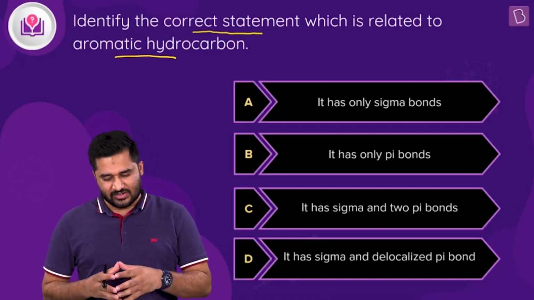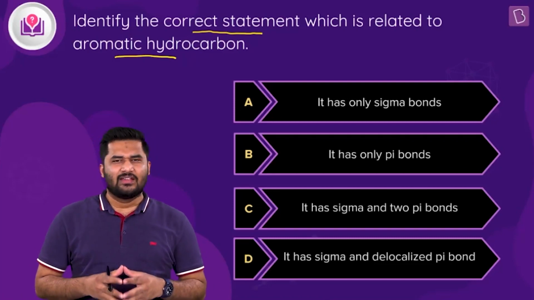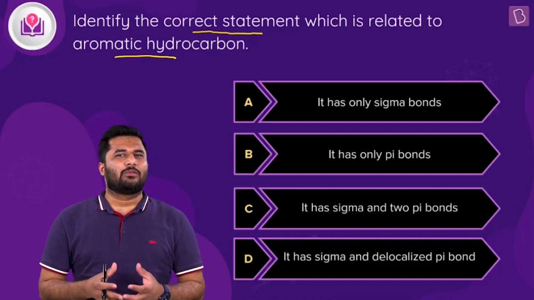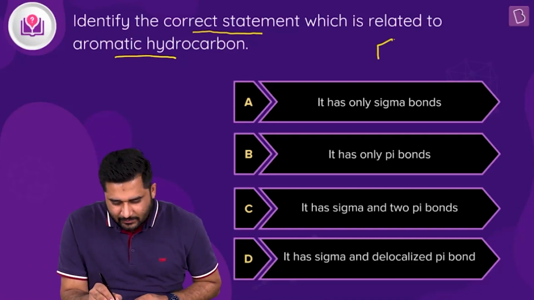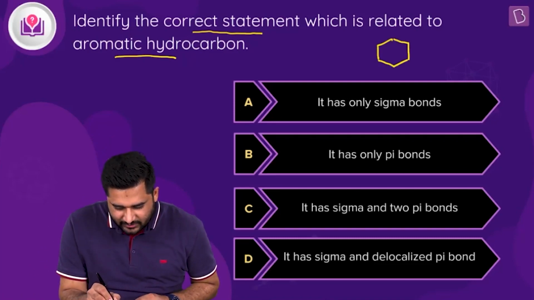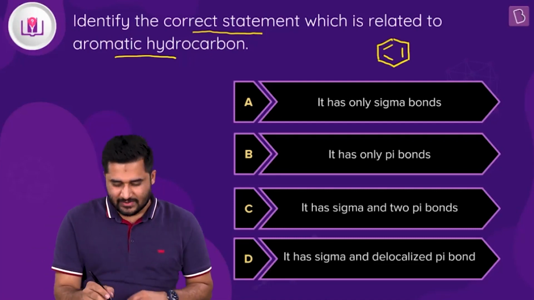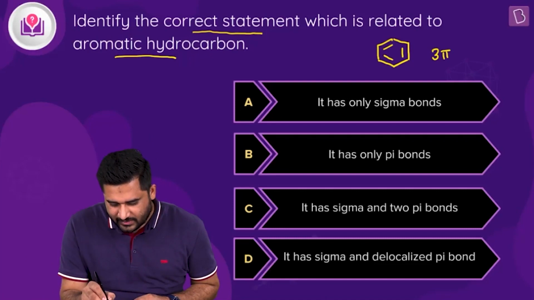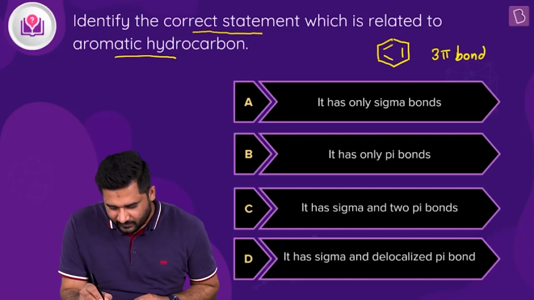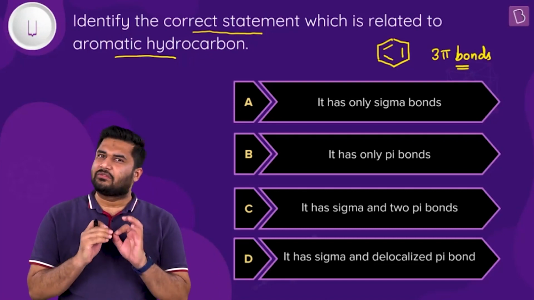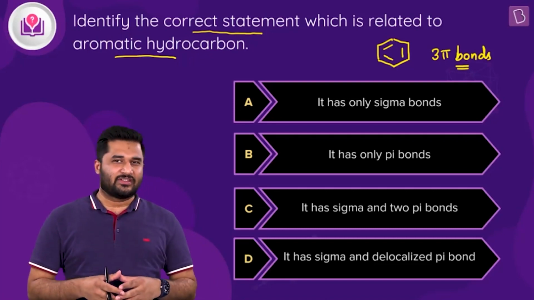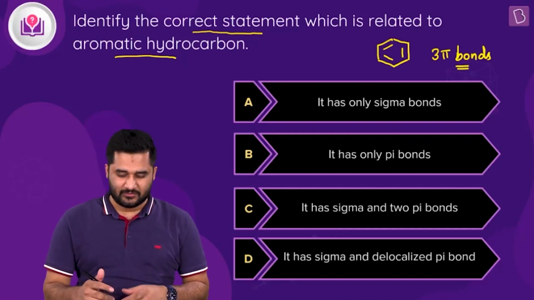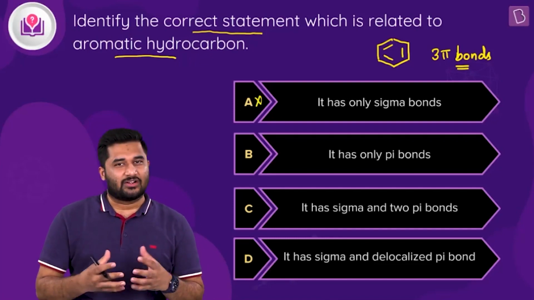given to us are: option A is it has only sigma bonds. Okay, let's understand this with the help of a very, very basic example of an aromatic hydrocarbon, and that is benzene. All right. So as we know, in benzene, we have three pi bonds, which means one thing is very clear, and that is we cannot say that it has only sigma bonds. In fact, it contains pi bonds as well, isn't it? So option A is not correct.